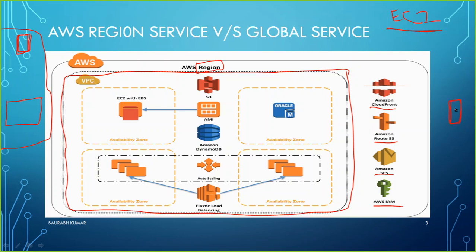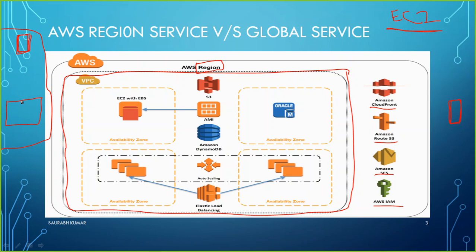Latency means the time a packet takes to travel. For example, if all of my employees are from India and I keep my web server running in the US, what will happen? Maybe it will not seem like it takes much time, but technically, in microseconds, there will obviously be a latency issue.